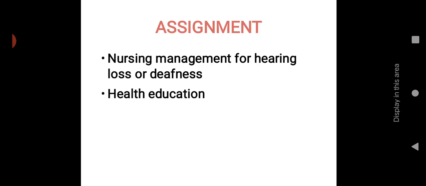Then pathophysiology, and afterwards the possible signs and symptoms, the diagnostic evaluations, then the management or treatment. In that we have seen oral rehabilitation, then surgical management, and the possible preventive measures to prevent deafness in children. Then we have seen the role of a nurse in communicating with a deaf or hearing loss person.